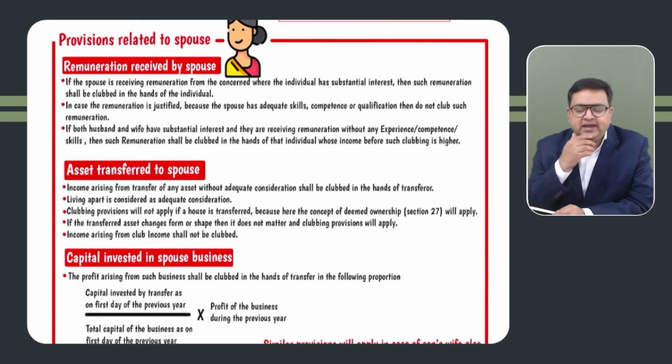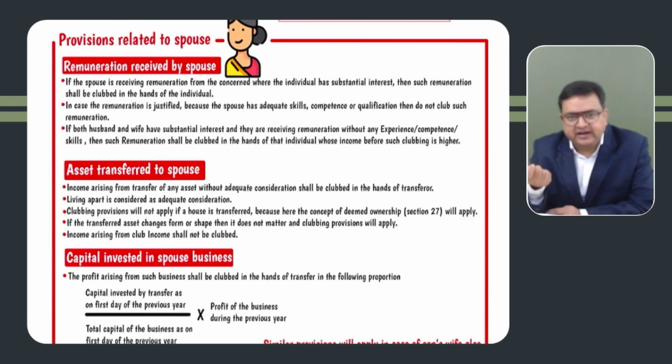If the spouse is earning any remuneration, such as salary, from a business where the other spouse has substantial interest, that is, ownership of 20% or more, and the spouse is earning that remuneration without any professional qualification, experience, knowledge, or skill, then this income would be clubbed in the hands of the person who has substantial interest. Under which head? Under the head salary.